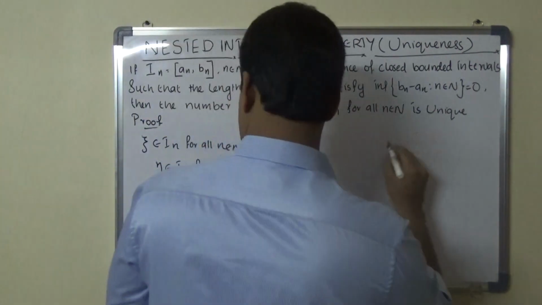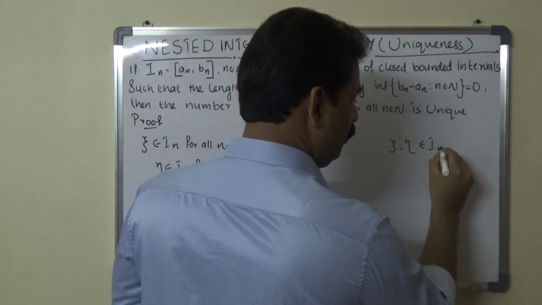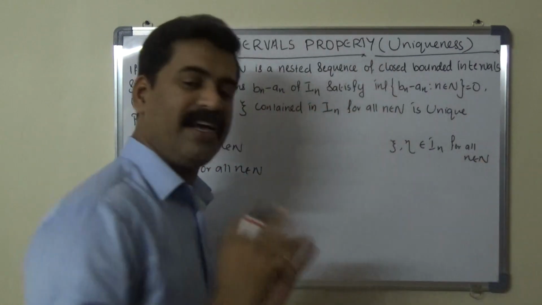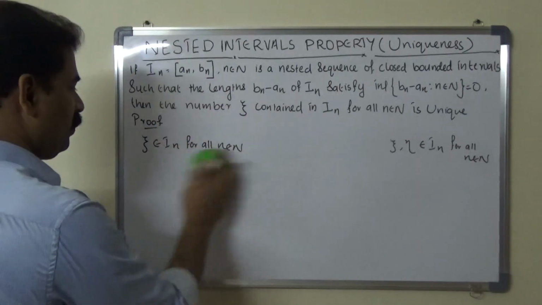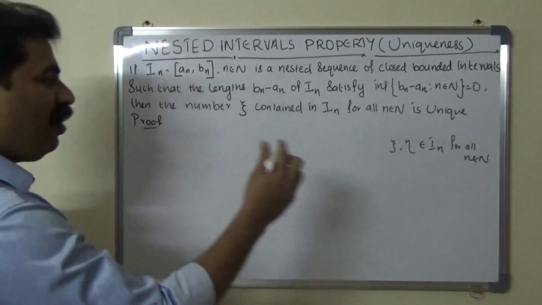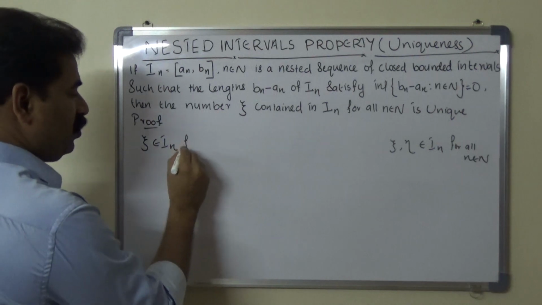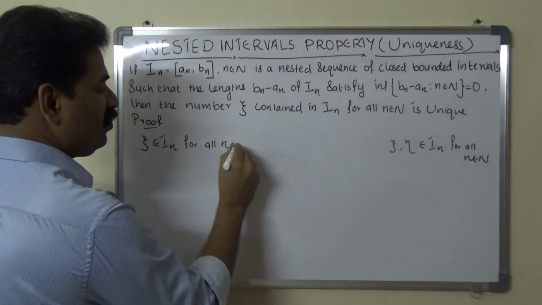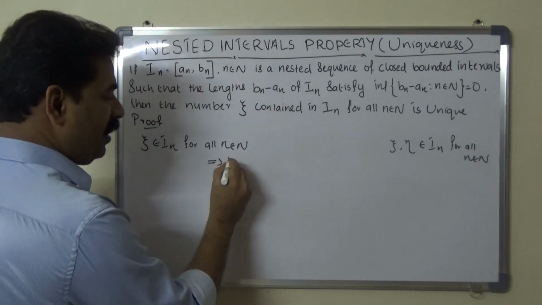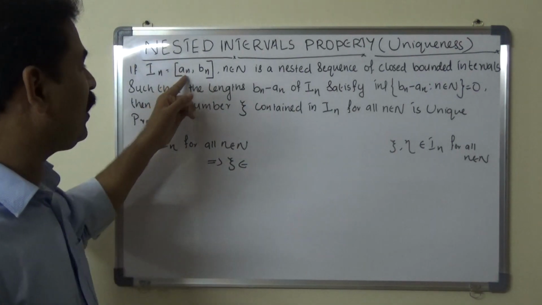Okay, here we write psi and eta belong to In for all n belongs to capital N. Clear? First we take psi belongs to In for all n belongs to N. Implies psi belongs to In, where In equals closed interval an, bn.